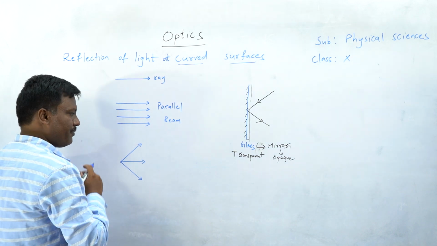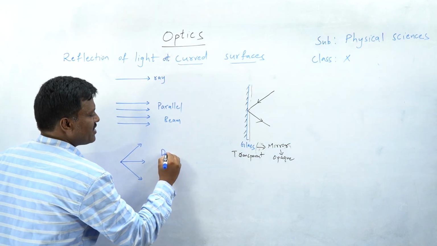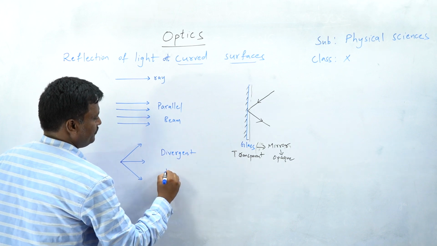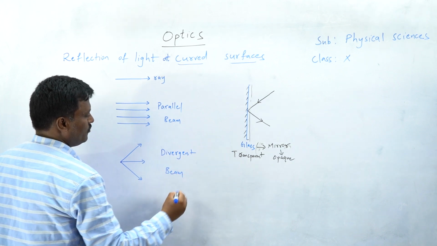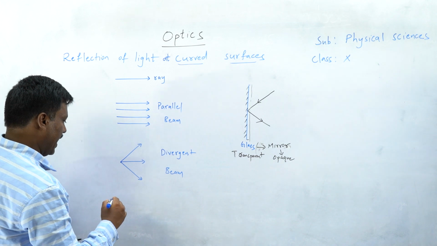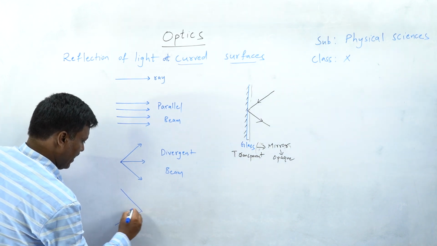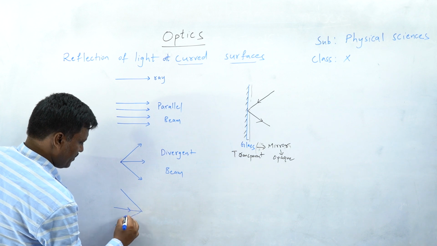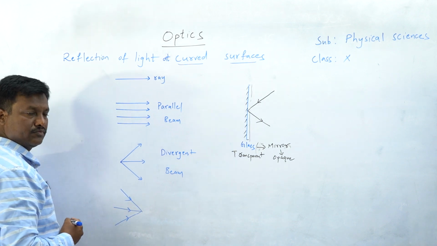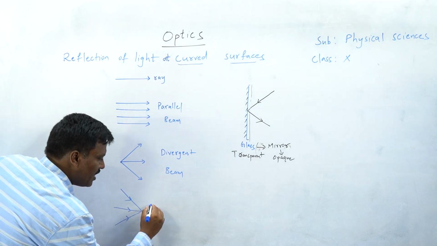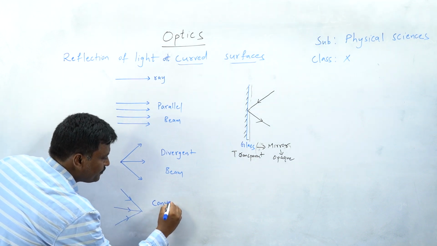That is why this group of light rays is called a divergent beam. And from different points, rays come and meet at one point. They are concentrated at one point. This is called a convergent beam.